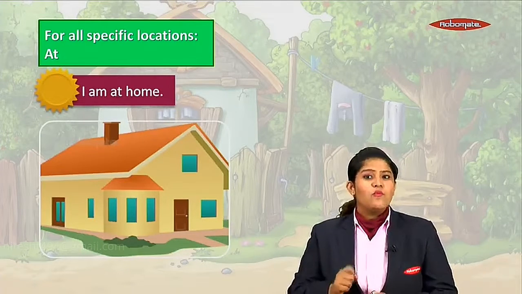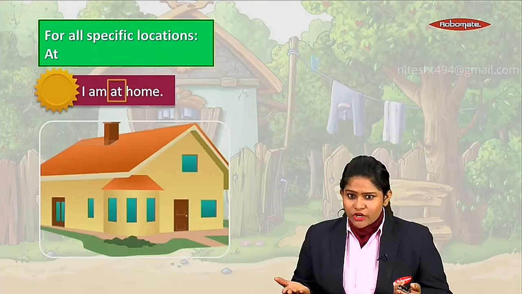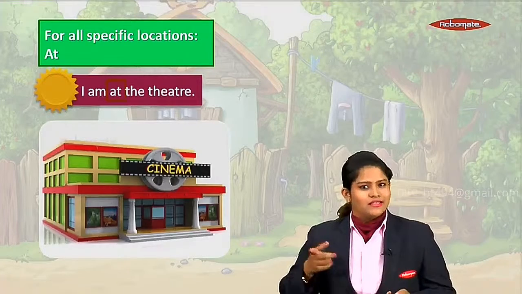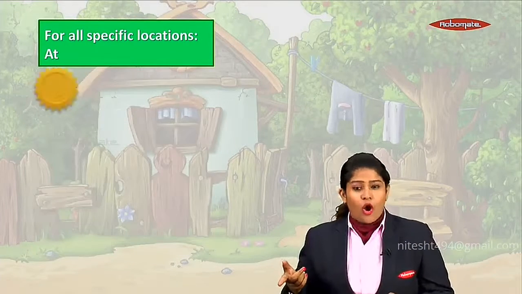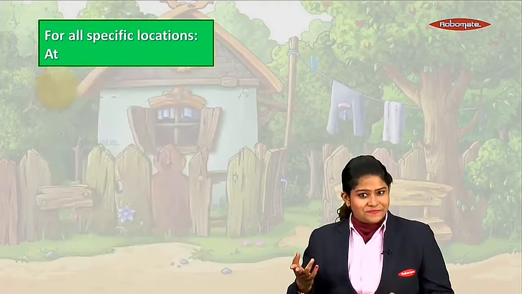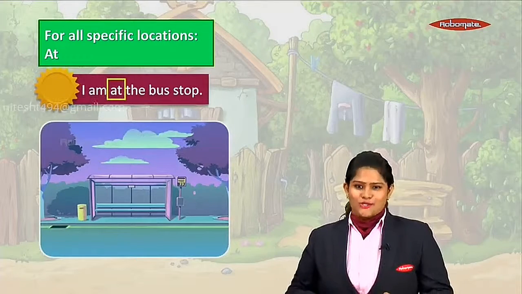Let us have a look at a few more examples. If I say I am at home, that's a specific location. Or I go on to say I am at the theater. Or I am at the cafe. Or I am at the bus stop.